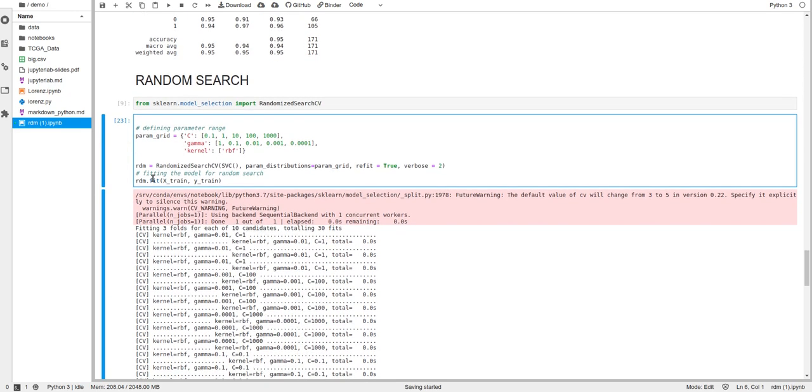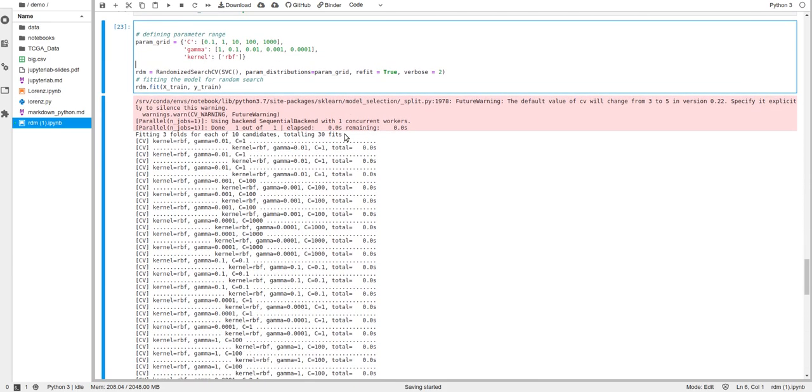Now we will use the fit function in which we will train our model and check which model will fit for our random search and give us the accurate value.